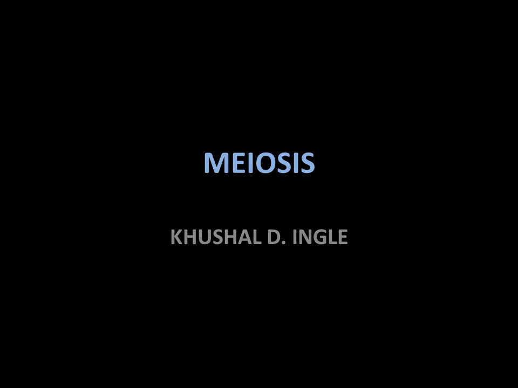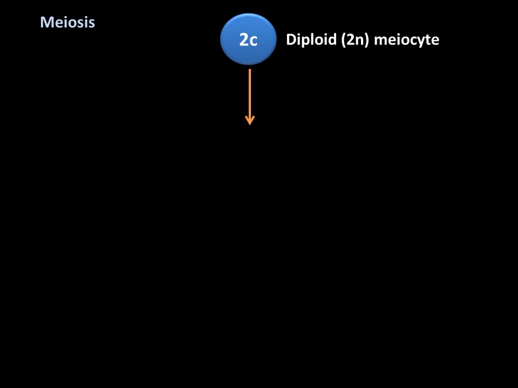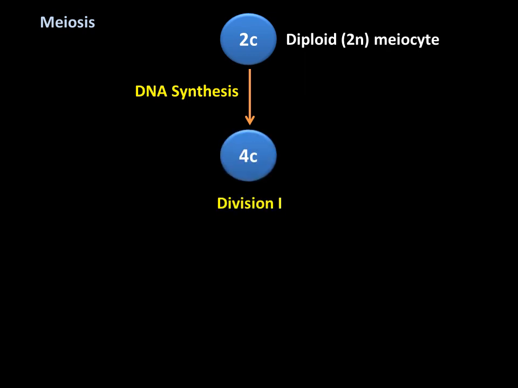Meiosis is very important in organisms that show sexual reproduction, for the formation of their gametes. These animals or plants produce gametes that are the products of a special form of cell division called meiosis. While talking about meiosis, first of all, we should know that a diploid cell is called a meiocyte. This meiocyte, in the case of the male, is called a spermatocyte, and in the case of the female, it is called an oocyte.